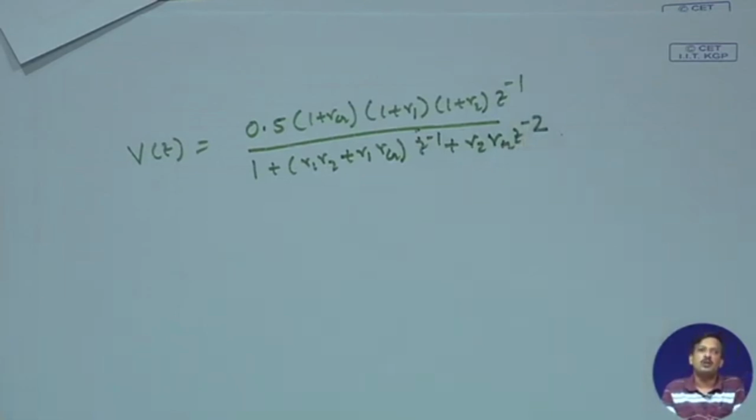This will be the two tube vocal tract model.